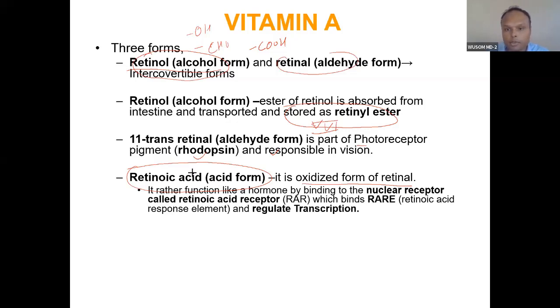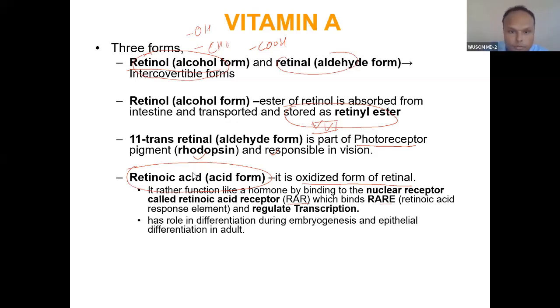It is part of a receptor, a nuclear receptor, RAR. It binds to DNA at the retinoic acid response element and regulates transcription. So it has a role in differentiation during embryogenesis and epithelial differentiation in adults.